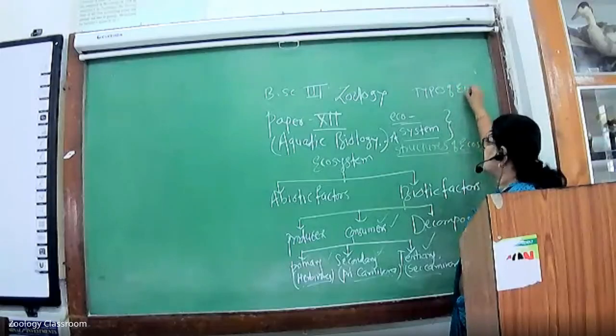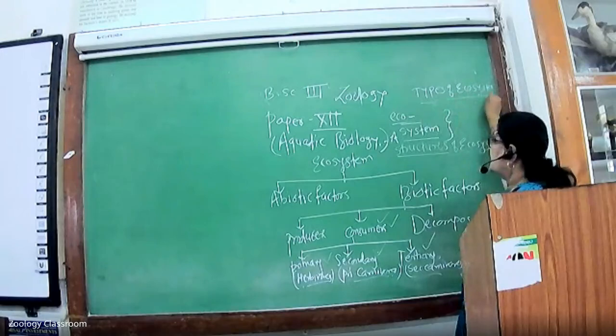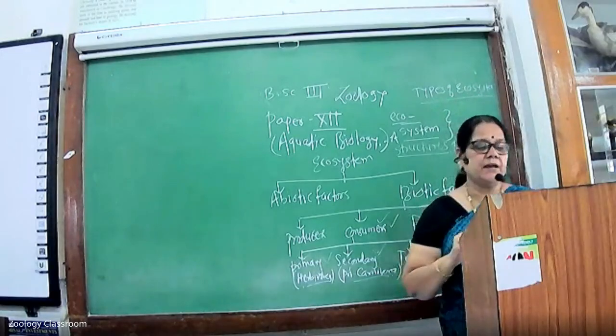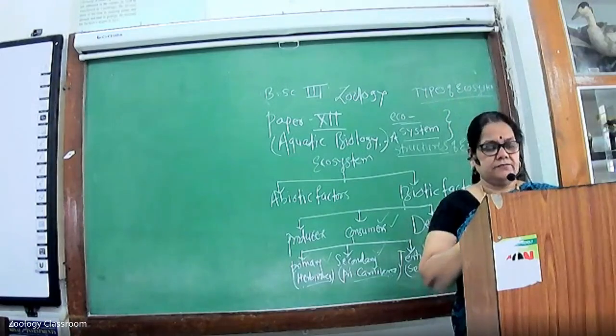The types of lakes are divided into three types. The first type is the oligotrophic lake.